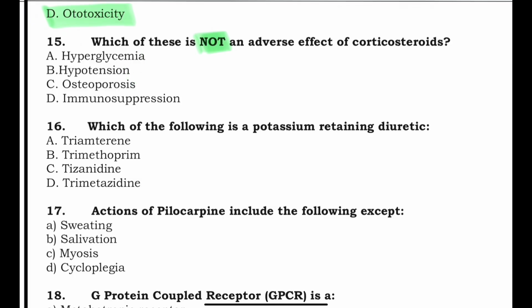So two are ruled out. Now hyper and hypo. Hyperglycemia is caused, it deranges the glucose profile in diabetes mellitus patients. So which is not an adverse effect, that is hypotension, right?